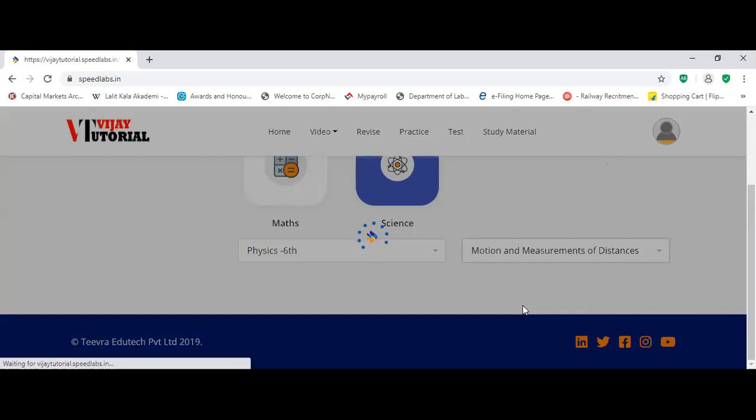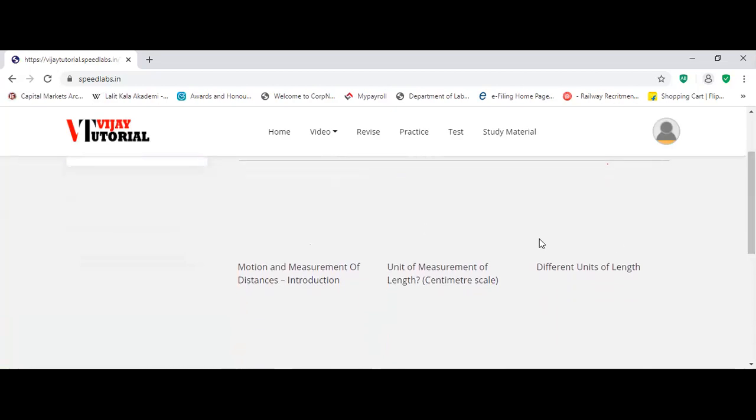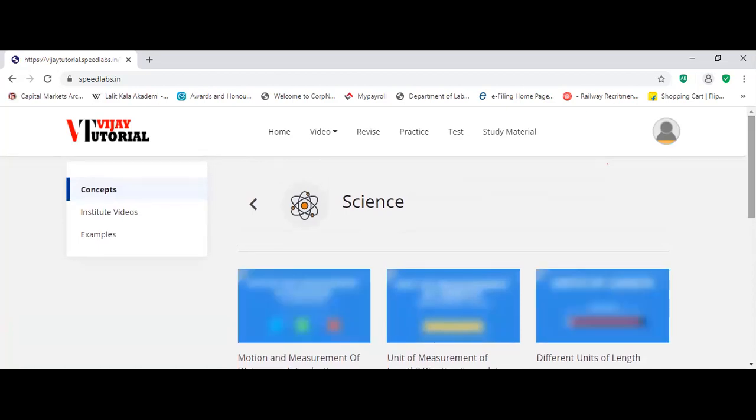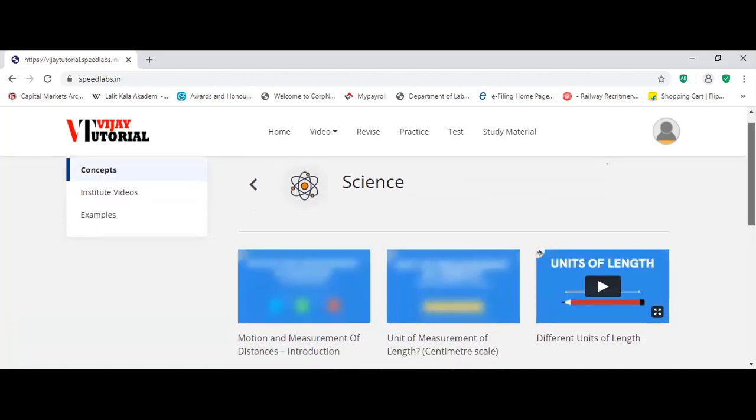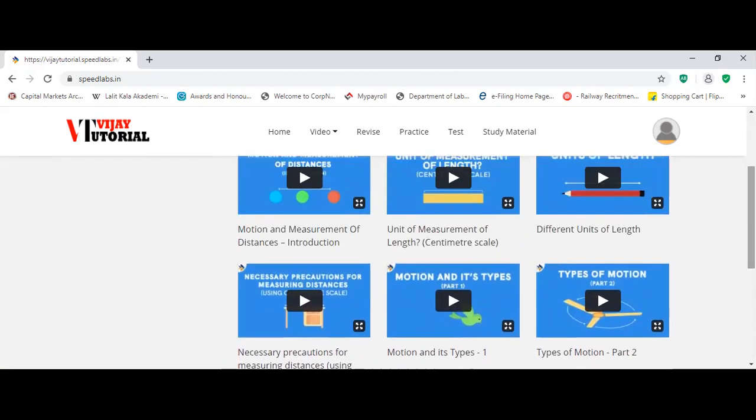Once you click on Motion, you'll get a number of videos, like what is motion, unit of motion and measurement, different units of length. You can see this concept video. Each video is of 2 minutes, 3 minutes, 4 minutes, like that. Once you click play, you can watch and you can expand it here also.